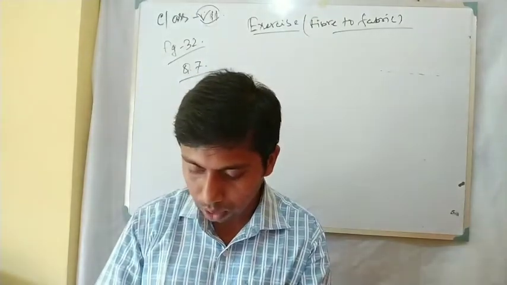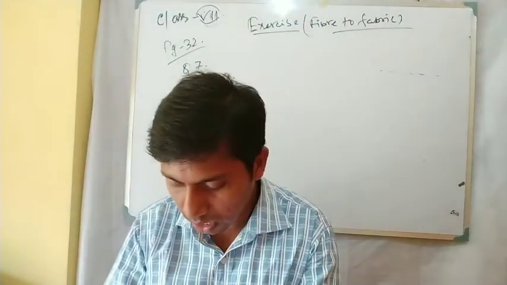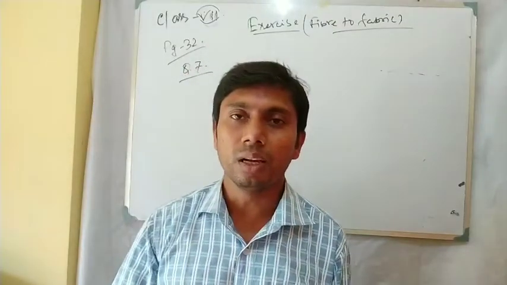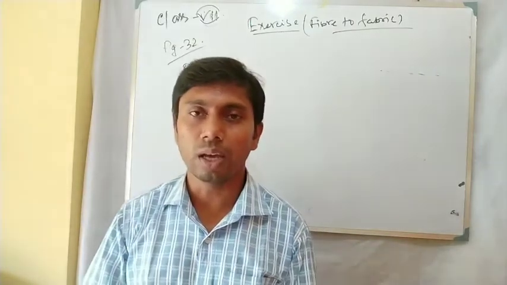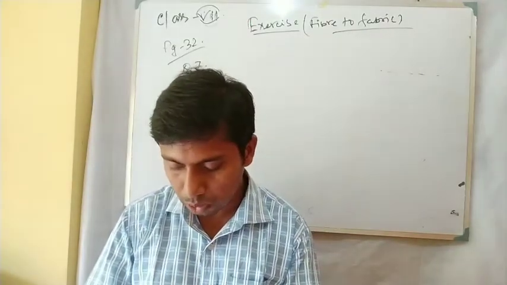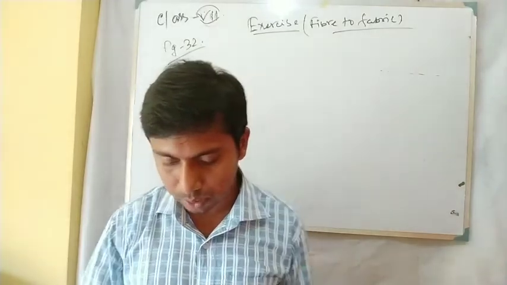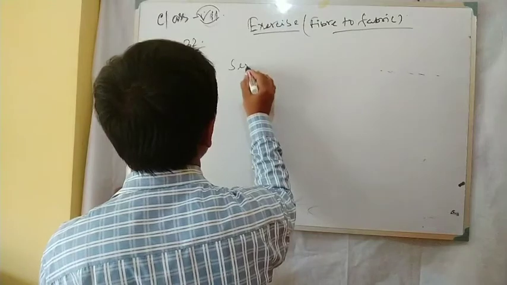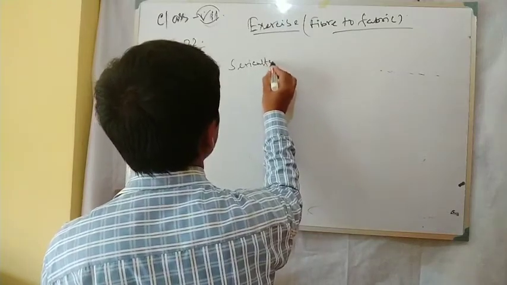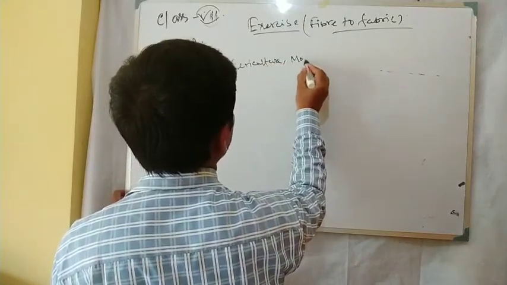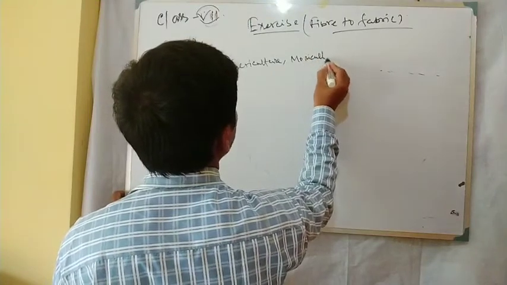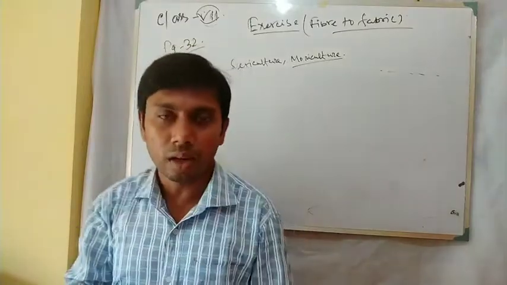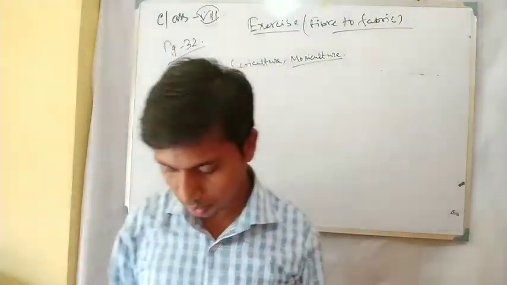Now follow the word moriculture. It is related to Morus alba, the scientific name, from which the name comes. So the 2 terms which are related to silk production are sericulture and moriculture. So the answer is sericulture and moriculture. Moriculture comes from the scientific name, and sericulture we know.